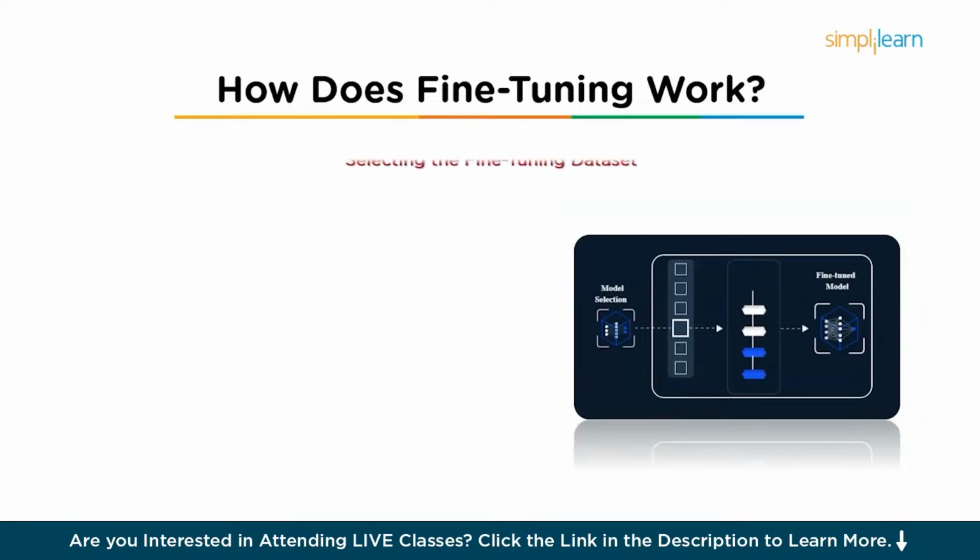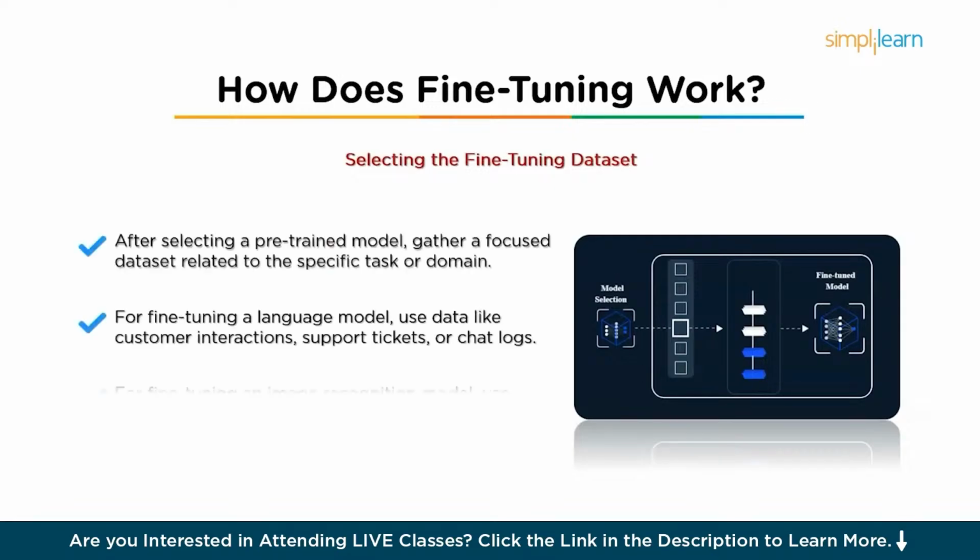The next step is selecting the fine-tuning dataset. So after choosing a pre-trained model, the next step is to gather a specific dataset related to the task or domain. So for example, if fine-tuning a language model for customer service, the dataset might include customer interactions, support tickets, or chat logs. Or if fine-tuning an image recognition model for medical imaging, the dataset might consist of X-rays or MRIs labeled with specific diagnoses.